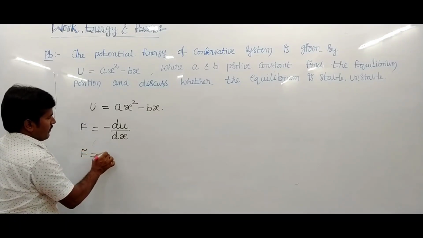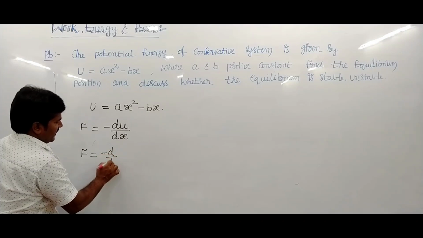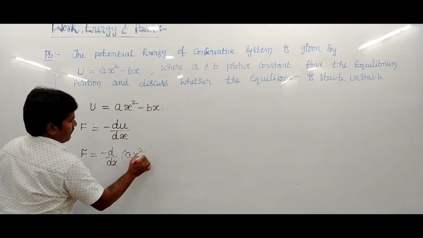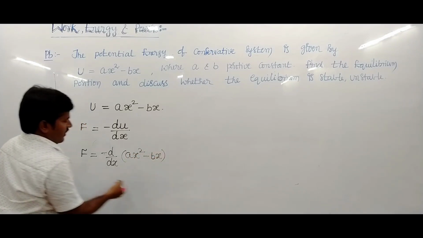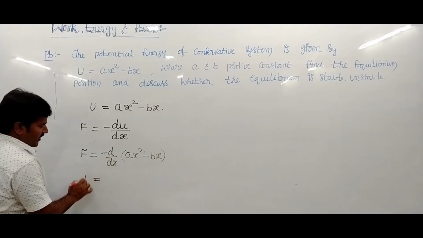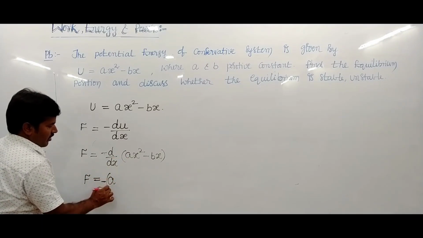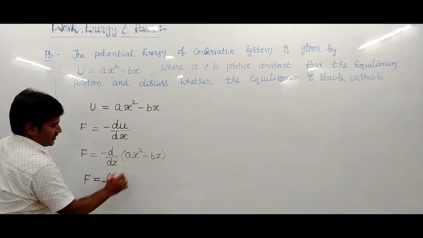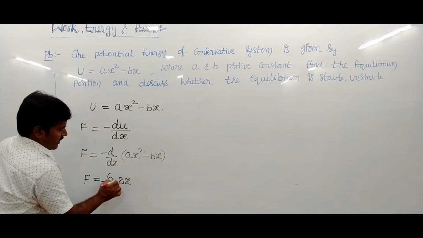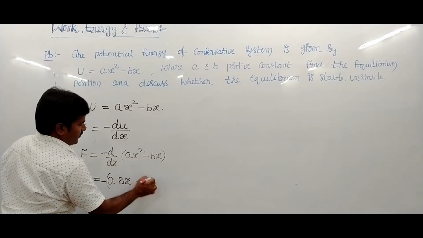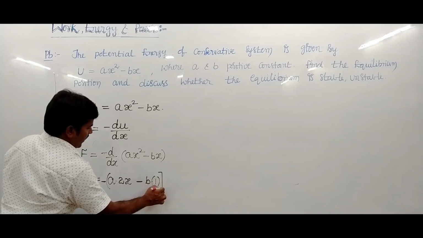F equals minus d by dx of (ax square minus bx). That is minus of a into the differentiation of x square, which is 2x, minus b into the differentiation of x, which is 1.